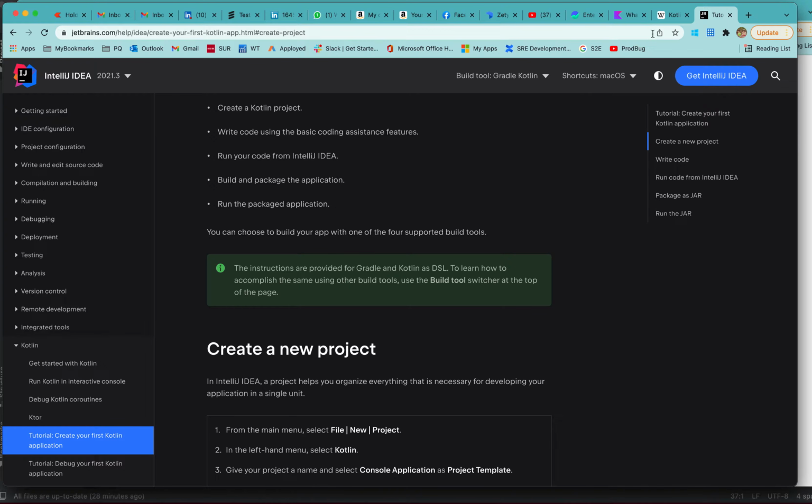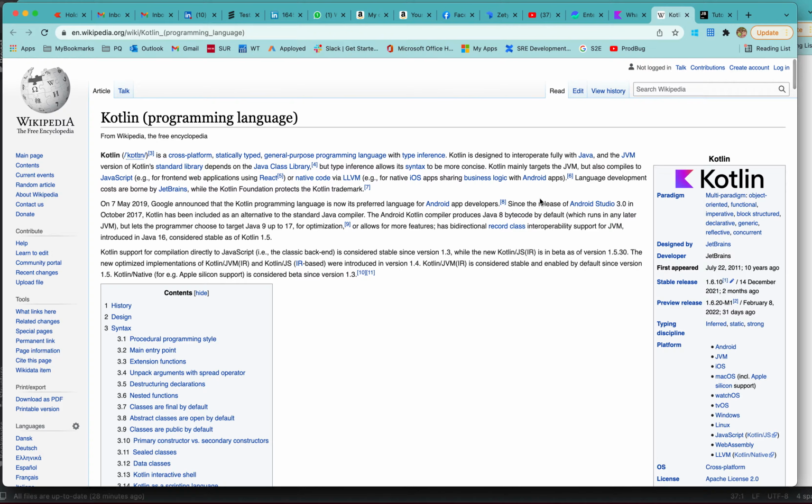So first of all, let's see why Kotlin is important and why it is getting so popular. The main thing is that Kotlin has been created by JetBrains, the makers of IntelliJ. IntelliJ is a very famous IDE. If you don't know, you must have heard about Eclipse.